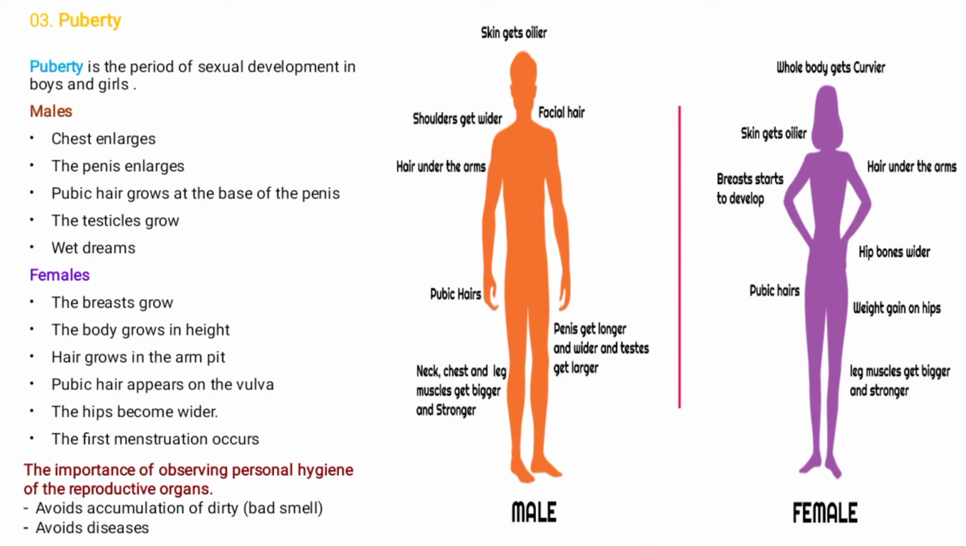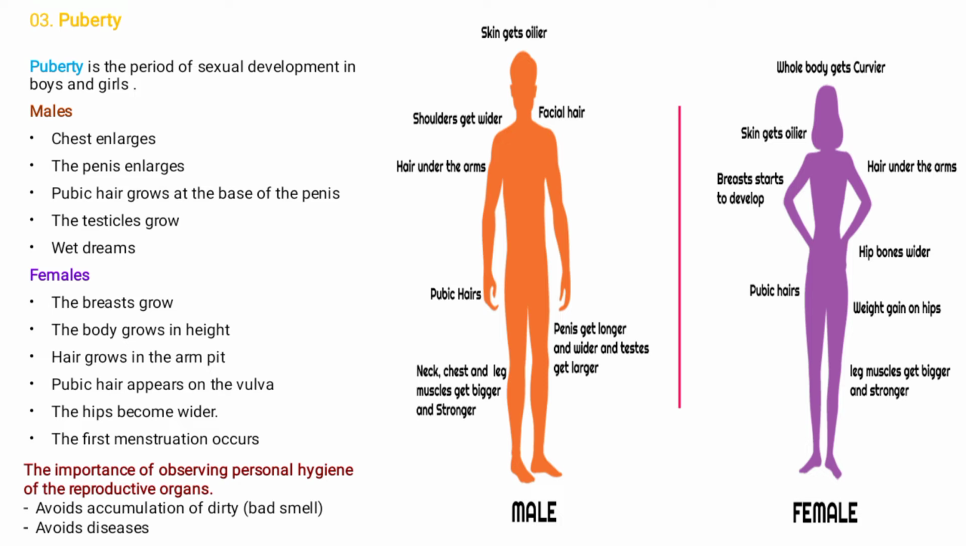All right. Now, under topic number 3, we talk about puberty. What is puberty? First you have to understand what puberty is before you come to the different parts in puberty between male and female. So puberty is the period of sexual development in boys and girls.